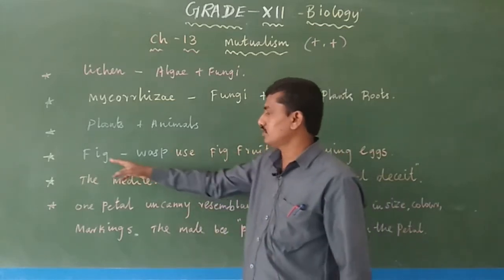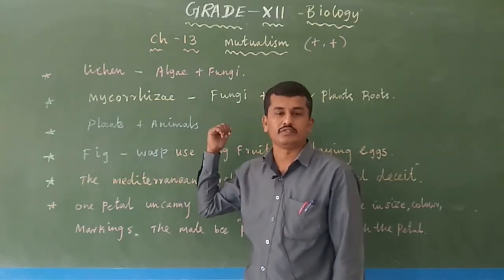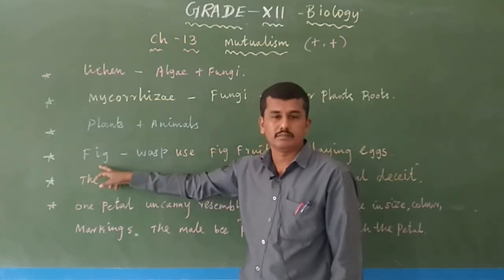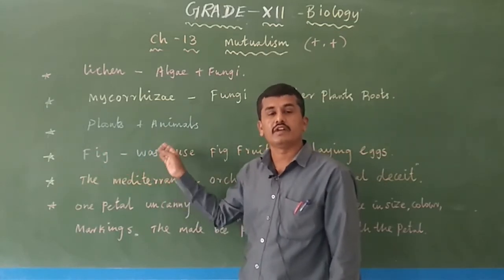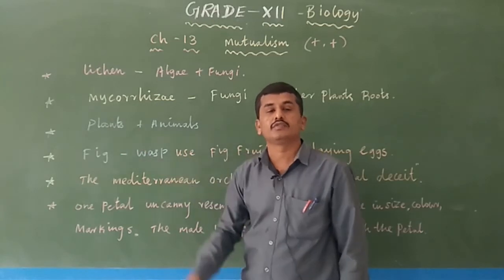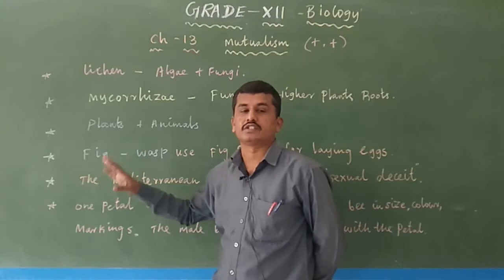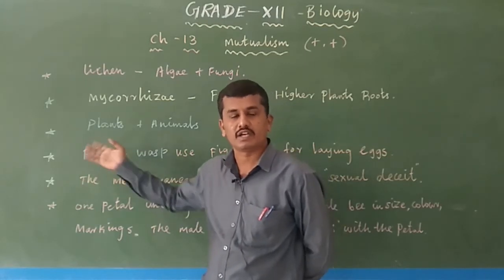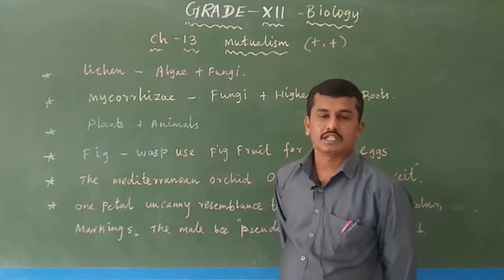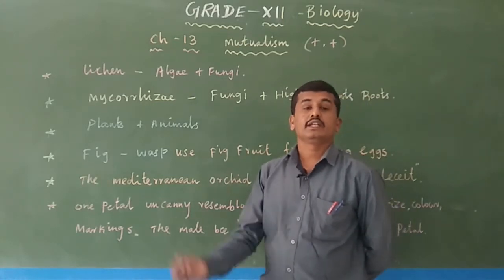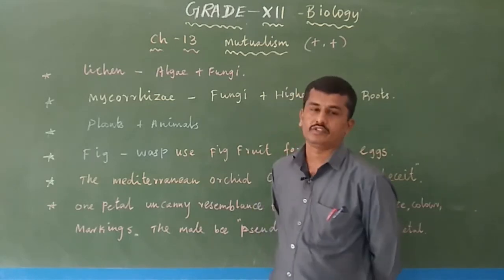The fig tree gets benefited because the wasp only pollinates the fig species' pollen grain. So the fig gets benefited through pollination. The wasp also gets benefited because the wasp's young one develops inside the fig fruits. So both organisms get a positive interaction. Fig gets benefited for pollination, and the wasp gets benefited for developing its young one, developing the egg. So both species get benefited.